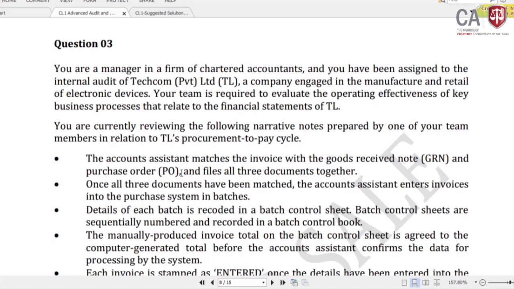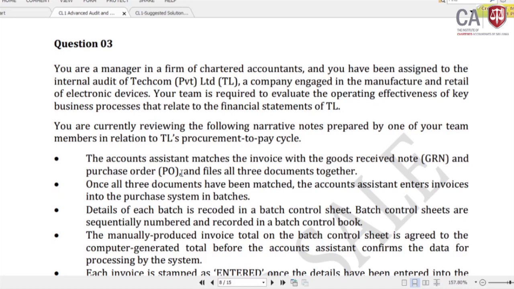And we are on the procurement to pay cycle, the purchase system. We'll read it. The accounts assistant matched the invoices with the goods received note and purchase order and filed the 3 documents together. If you can remember the practical application of internal control which we learned previously,